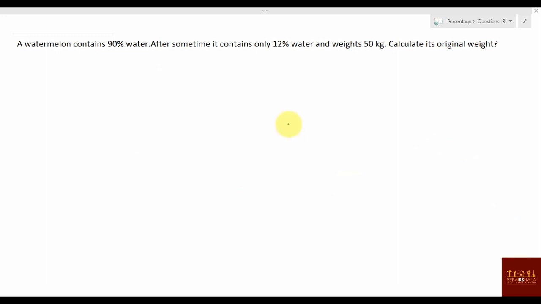A watermelon contains 90% water. 90% water is what? Out of every 10 parts of watermelon, 9 will be water. If 9 is water, what is remaining? That is called pulp, which we eat. So 1 will be pulp, 9 will be water. Now after some time it contains only 12% water. 12% water is what? 6 by 50 or 3 by 25, or 12 by 100 also you can write. So out of every 25, 3 is water now. So how much will the pulp be now? You can say the pulp value is 22.